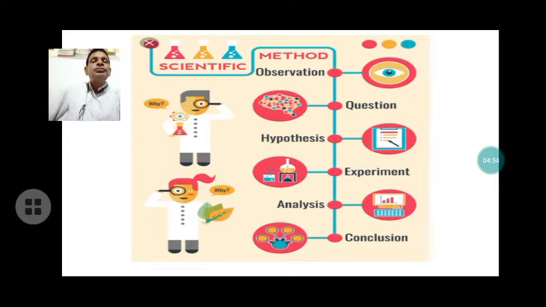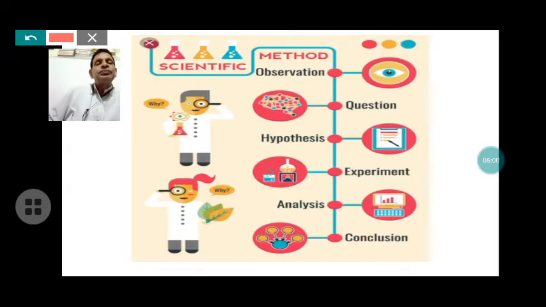Here the same things are depicted in the scientific method given here. First is observation. If you observe any phenomenon related to nature, that is the observation. For the observation, ask questions: why does it happen so, how does it happen?